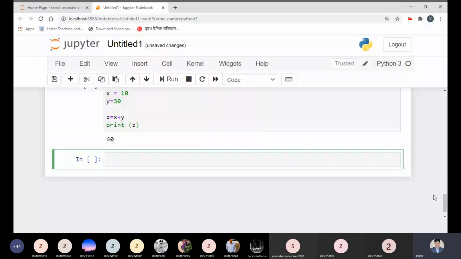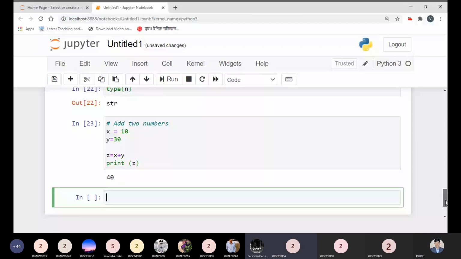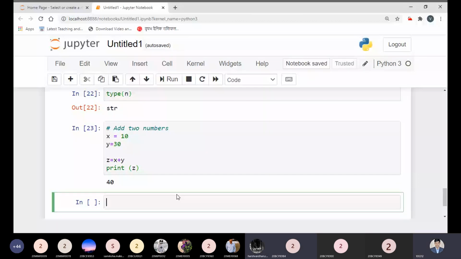Sir, when we give a command of adding, do we always write hashtag add 2 numbers or hashtag add 3 numbers? My dear friends, what has happened?